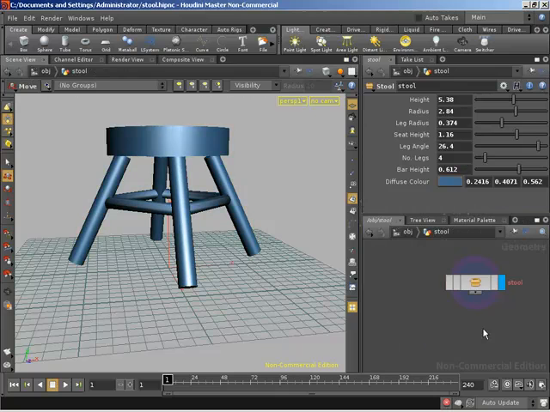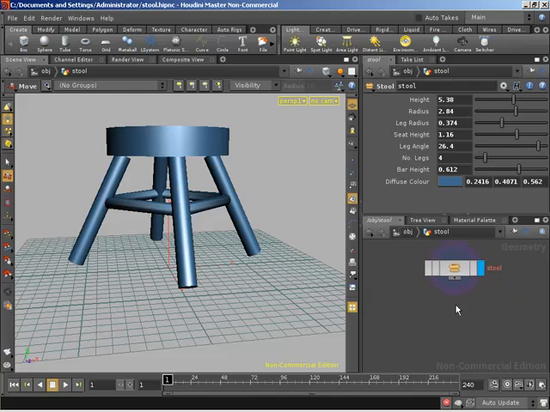Outstanding. So there's one last thing to take a look at. We've made some modifications to this asset since the first time we selected our subnet and said create digital asset. We've bypassed that null, we've created a shop network, we've created new parameters. We need to update that asset definition that we have on disk. So we've got our OTL file, and the asset that's in that isn't the same as the asset we have on disk, in our file.